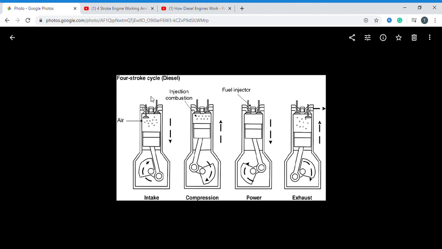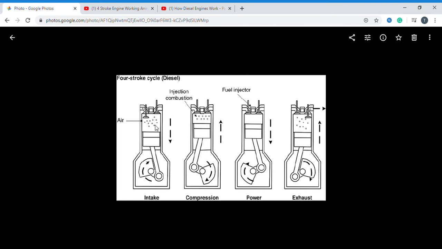Okay, so here these are the fuel injectors. The piston moves from the TDC to BDC. When the piston moves from TDC to BDC, the reciprocating motion takes place, the crank rotates, and the crankshaft also rotates. Reciprocating motion is converted to rotary motion. That is the engine mechanism.